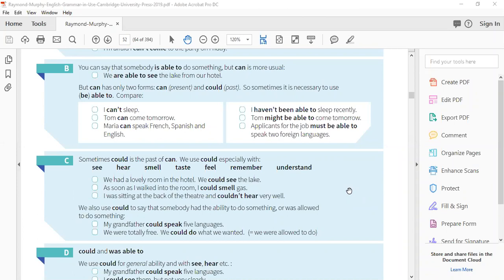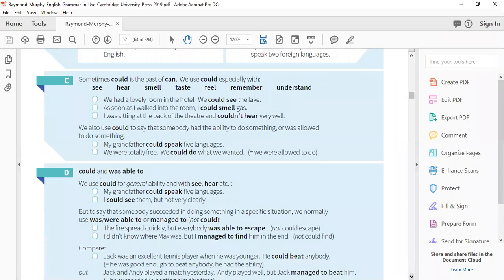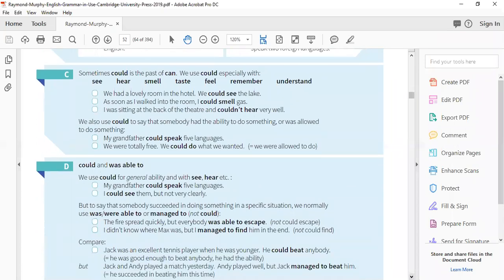We were totally free. We could do what we wanted. It means we were allowed to do this. We could go anywhere we wanted. So let's go and discuss this as well, and then after we'll move to the exercises. Could and was able to.